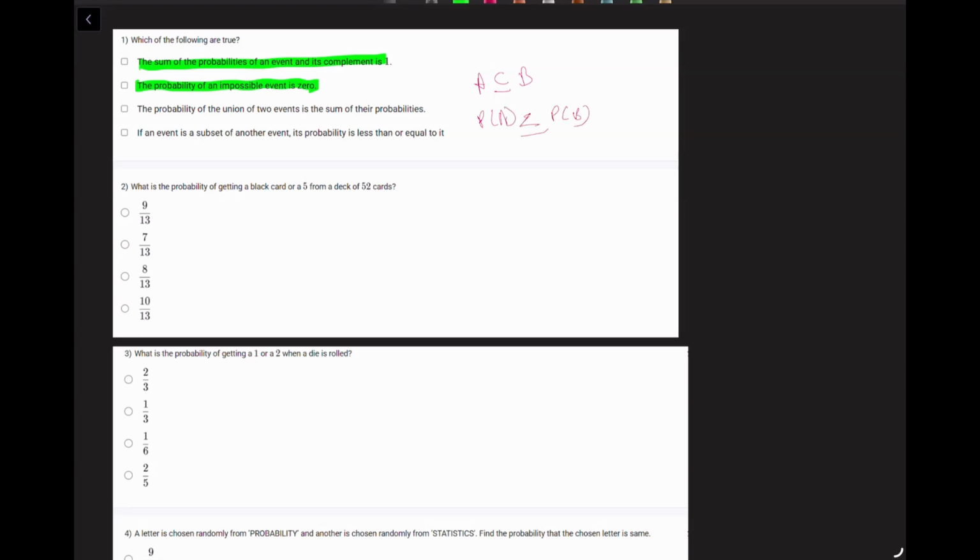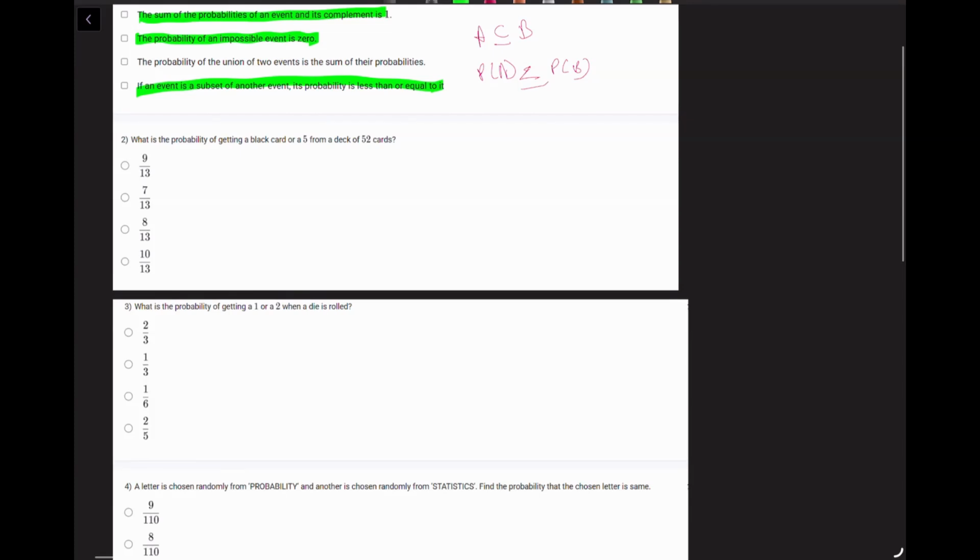It's a subset. It's under the umbrella of the larger B. A is part of B. So obviously the probability of picking A will not exceed the probability of picking B, right? That's why this option is correct. So these are three correct options.